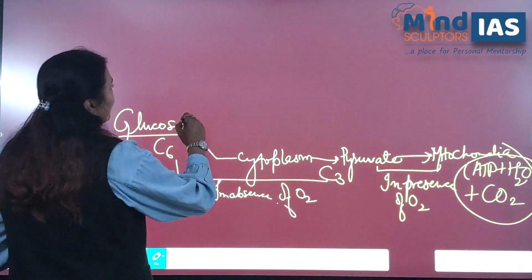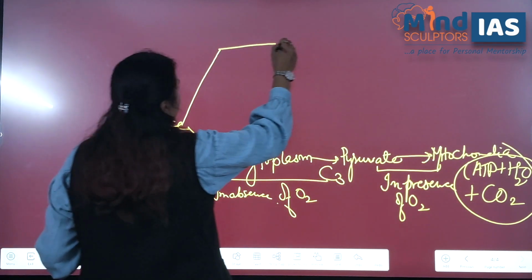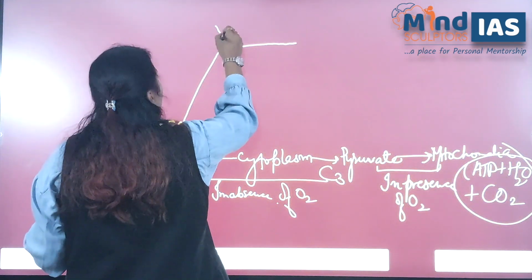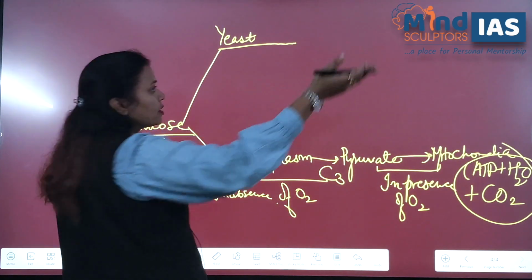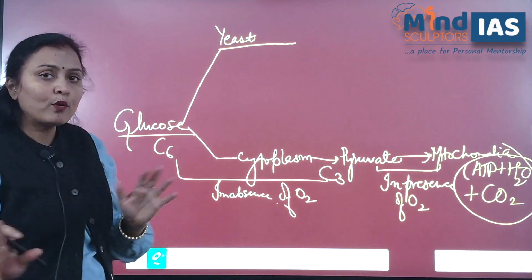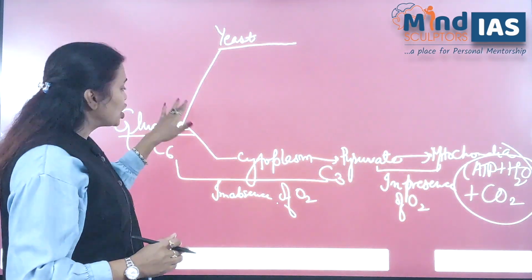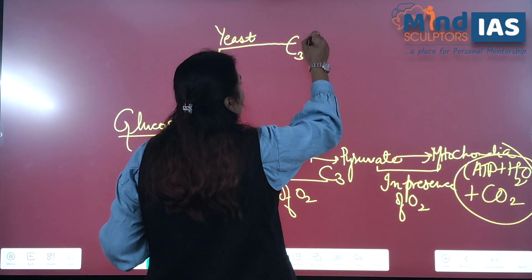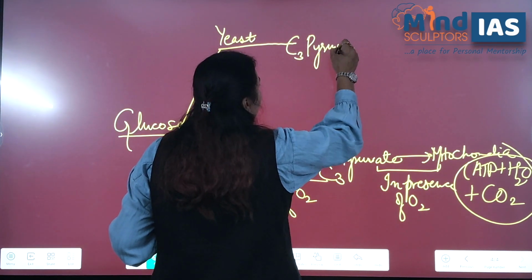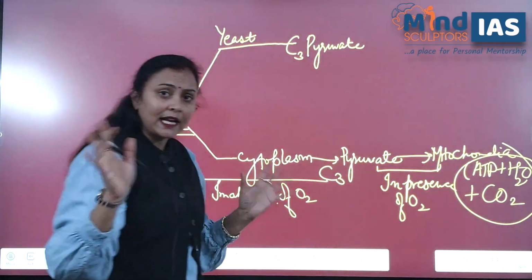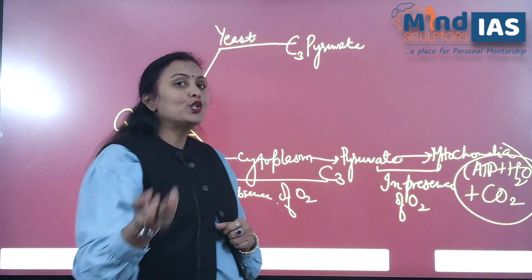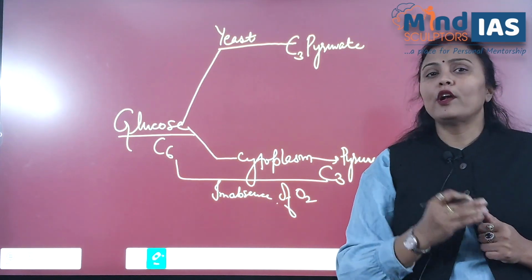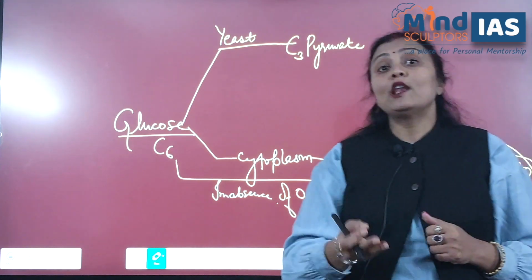Now, we can see respiration in yeast. So, glucose, the initial molecule, is the same. What example are we taking? Yeast, which is a unicellular organism. The initial substance is glucose, and this glucose once again changes into pyruvate, that is C3, which is also similar. But in a prokaryotic cell, there is a nucleoid and they lack cell organelles.